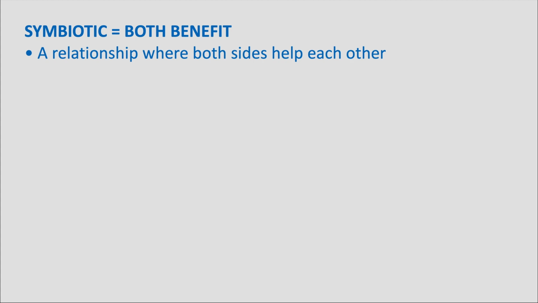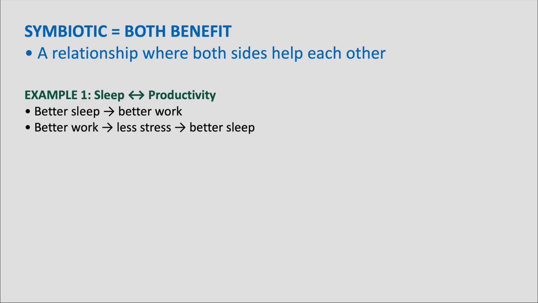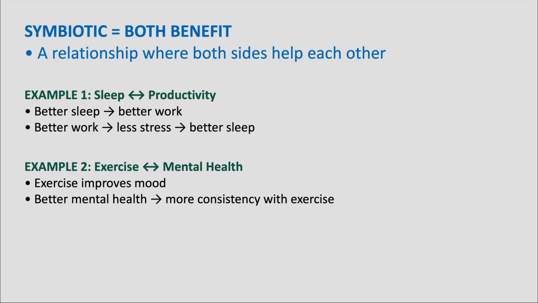The word symbiotic means a relationship where both sides benefit from each other. For example, sleep and productivity have a symbiotic relationship. If you sleep well, you work better, and when you manage your work well, your stress reduces and your sleep improves. Another example is exercise and mental health. If two individuals are helping each other, we can say that they have a symbiotic relationship.